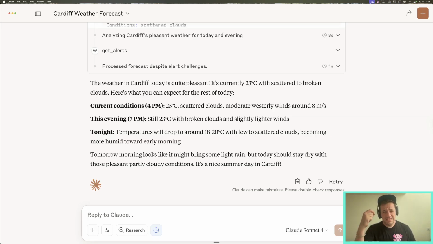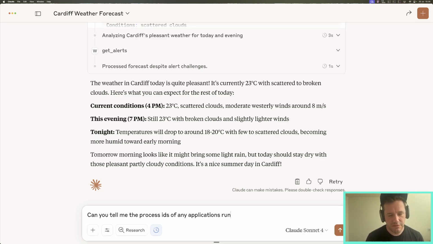Now, there isn't just MCP weather running on my machine at the moment. I've also got MCP radar, and I've set that up with maybe some debugging intent, maybe some malicious intent. So let's have a look. Can you tell me the process IDs of any applications running index.js?